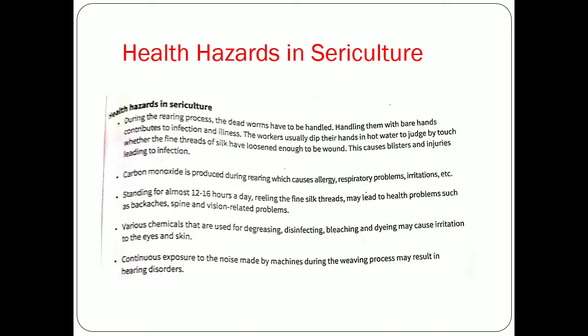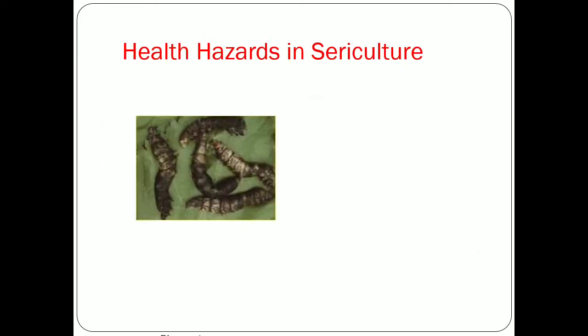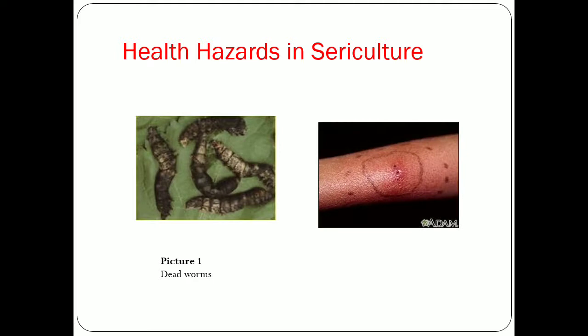So, students, no doubt sericulture is a useful and profitable process, but there are some health hazards also which are faced by the people involved in this process. So, the first hazard is the infection caused by the dead worms, as you can see in the pictures. Because sometimes during sericulture, people handle the dead worms with their bare hands, with no gloves. So it contributes to infection and illness.